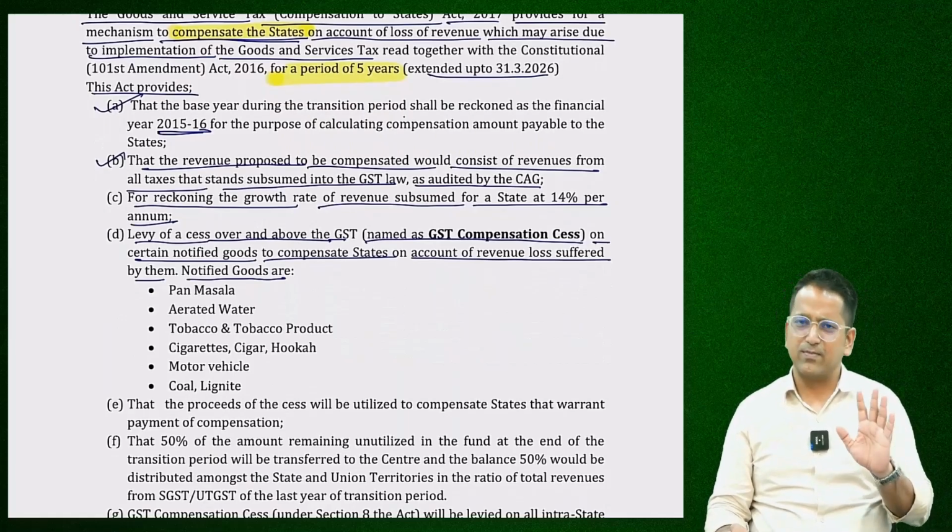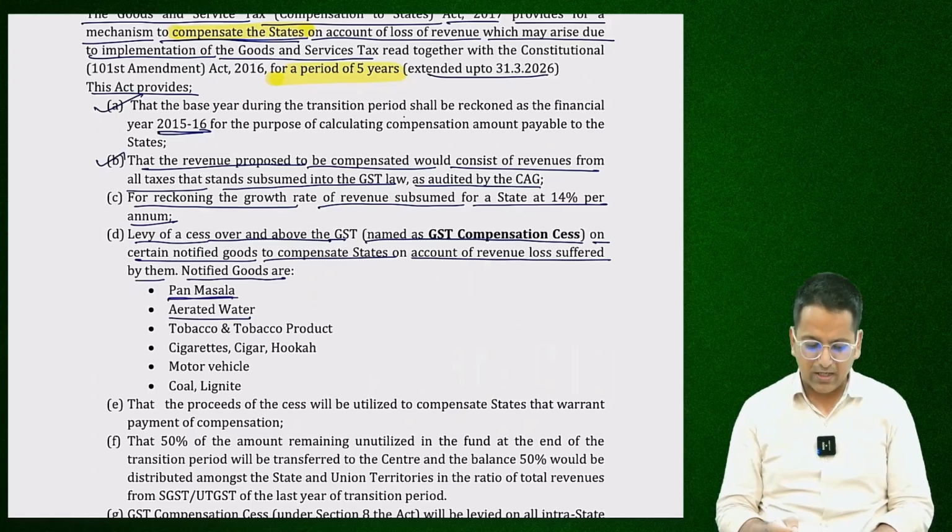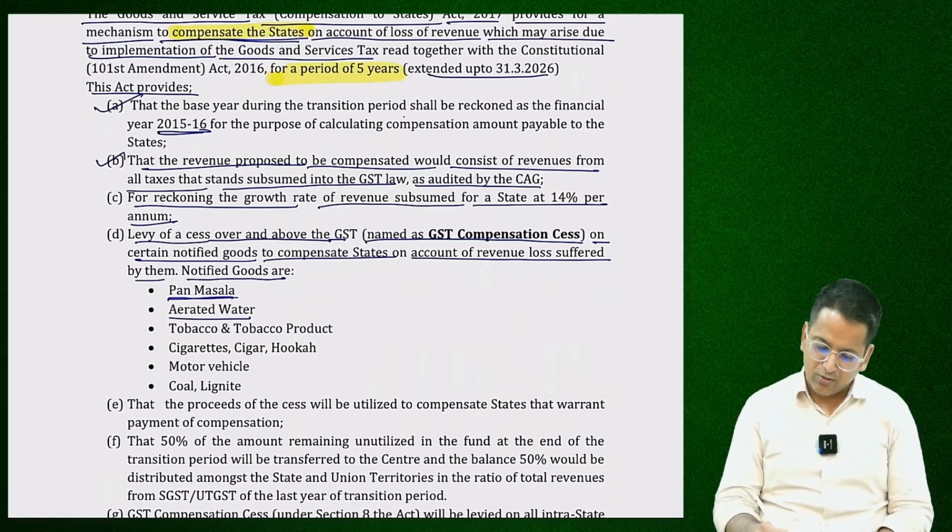Luxury and sin goods. Keep it this way. Pan masala. Pan masala comes under sin goods. Then aerated water. What is aerated water? Pepsi, Coca-Cola, all the cold drinks or say soft drinks are aerated water.